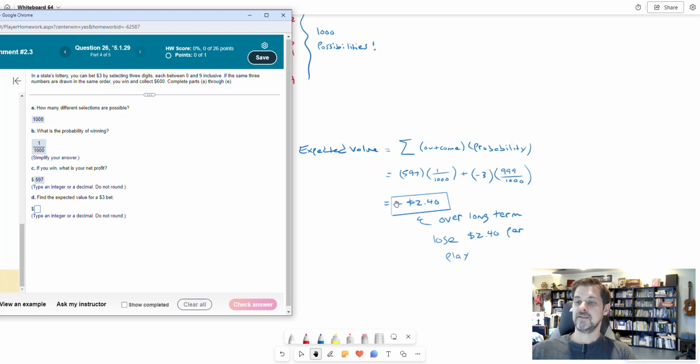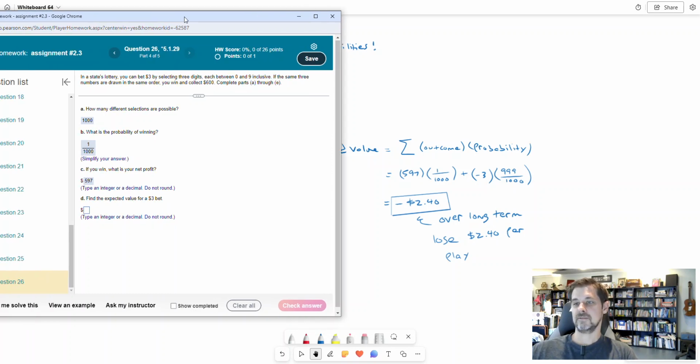And if I calculate this, I'll get -2.4. I interpret that as -$2.40, meaning over the long term, I will lose $2.40 per play. It might be that sometimes you win $597 and sometimes you lose $3. But if you average that out over lots of plays, if you actually did this with the odds and the wins and losses that are given, over the long term, you'd have lost $2.40 per play. Okay, so you might win the first time you play, but if you keep playing, you average out to a loss, is what we're saying.